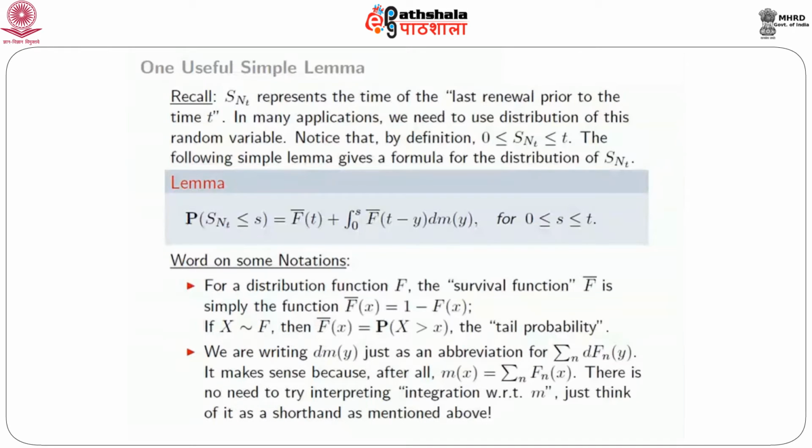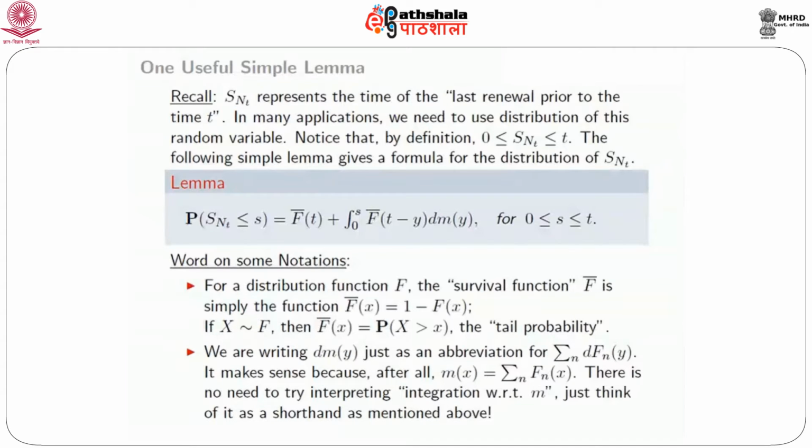And secondly, in the lemma, you see the appearance of dM(y). What is the meaning of that? Well, dM(y) is just an abbreviation for the summation over n of dF_n(y). And it makes sense because after all, M(x) is the summation over n of F_n(x). So dM(y) is just a notation for the summation of dF_n(y).